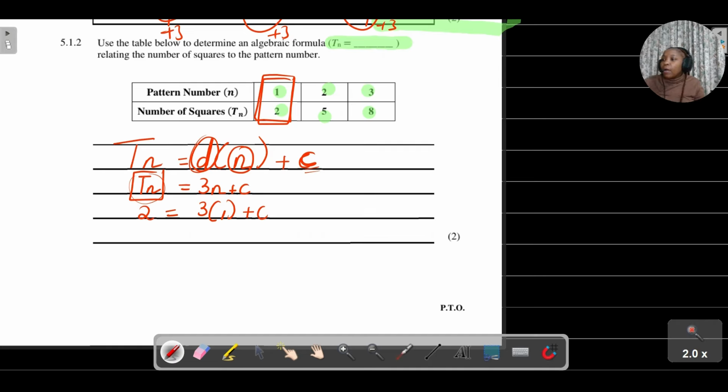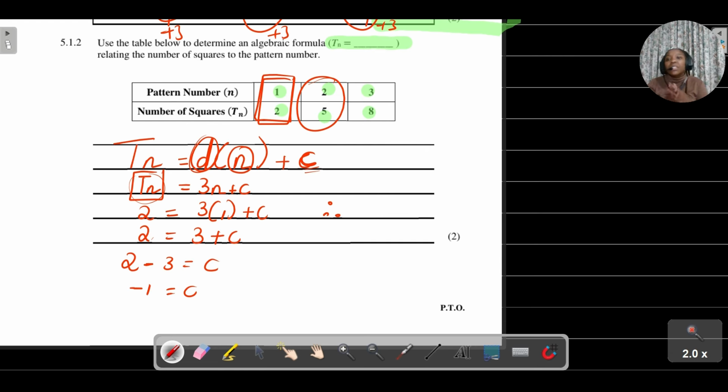Right, and then from here, all that I need to do is solve for my c. So it's going to be 2 is equal to 3 times 1, which is 3, plus c. So 2 minus 3 is equal to c. 2 minus 3 is minus 1, so c is equal to minus 1. You can even check with this second row.